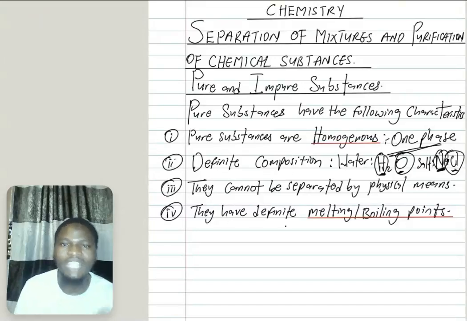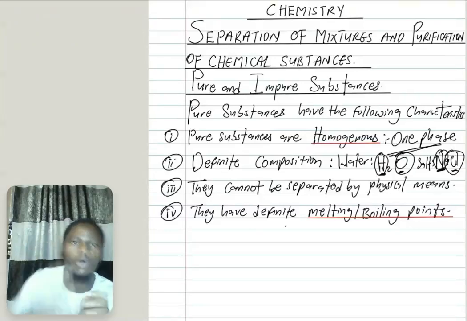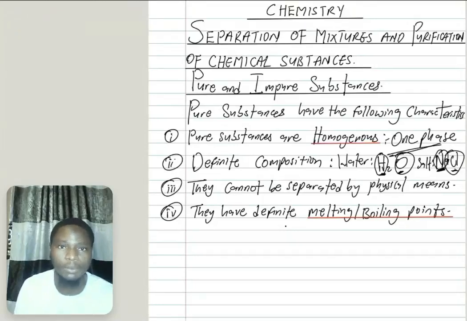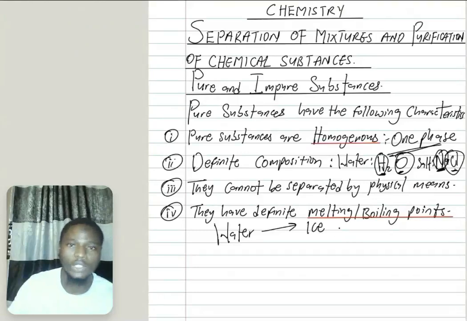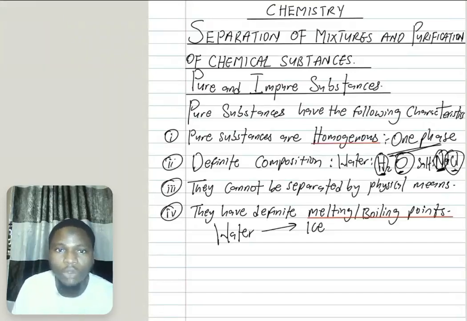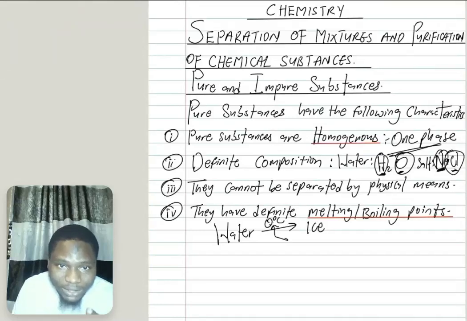Next, they have a definite melting or boiling point. That is, they have a particular melting or boiling point. For example, if you look at water, water changes to ice. At what temperature? Let me say you have water at 20 degrees Celsius. How will you make it turn to ice? You put it in the freezer and cool it till you get to 0 degrees Celsius. So water turns to ice at 0 degrees. This particular temperature is the freezing point.